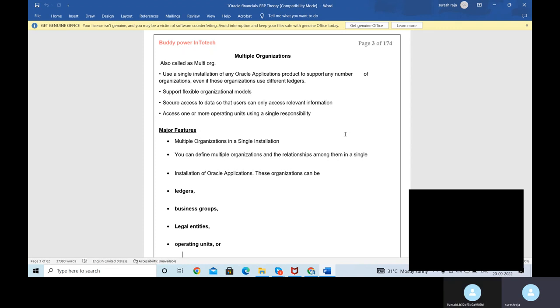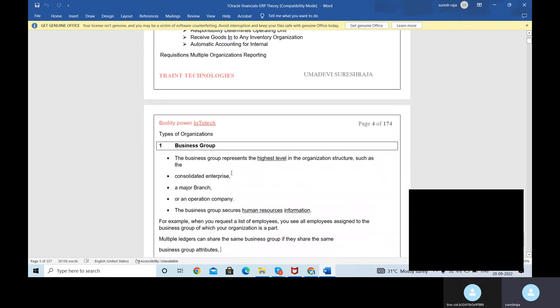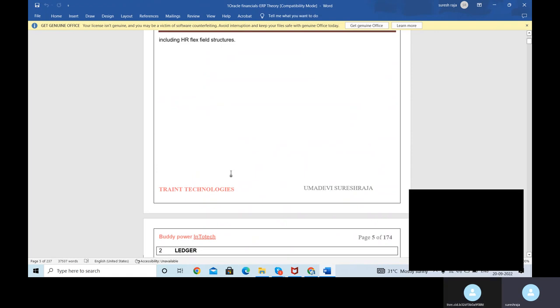So multi-org. That is called multi-org. How do you fit everything into one business? That is the basic thing of any ERP we'll see. First we have the business group. Business group, as I told, is the name of the business. For example, Tata Group, then ledger, business group, legal entity, operating unit, like that. One by one, I'll explain to you.